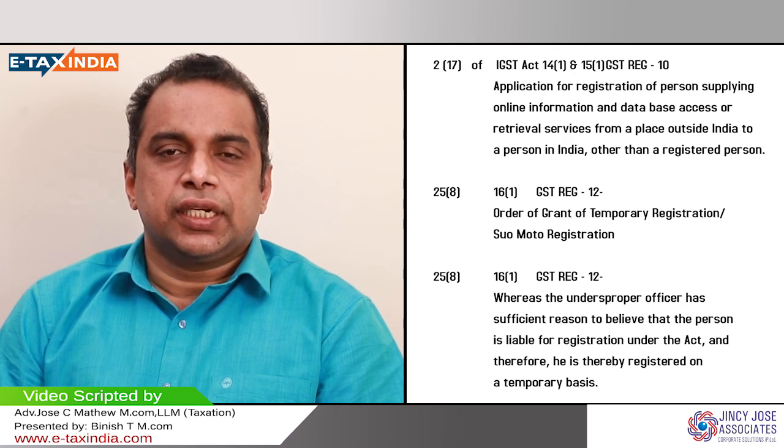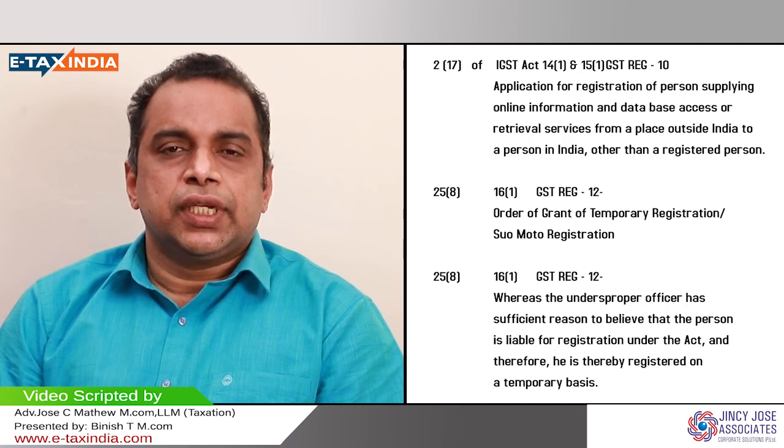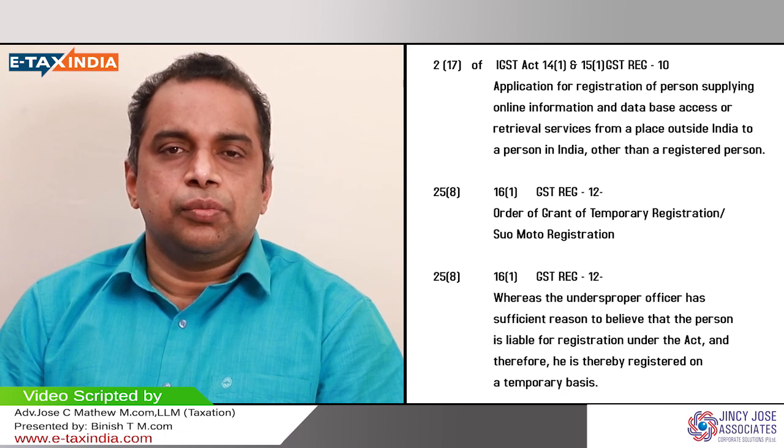For example, the state code of Kerala is 32, the state code of Delhi is 07, the state code of Maharashtra is 27, likewise. So the GST starts with the state code, followed by the PAN number of the taxpayer.